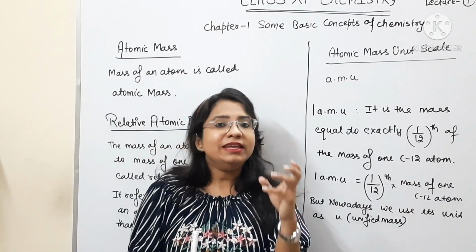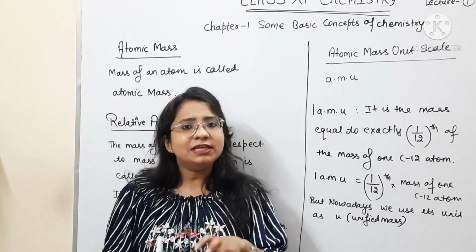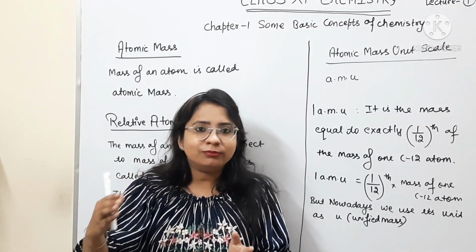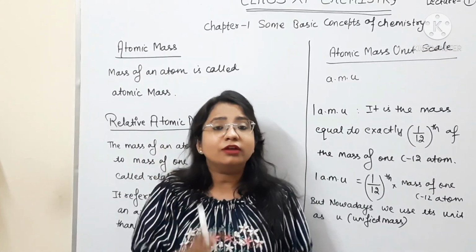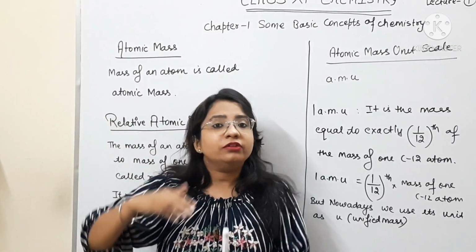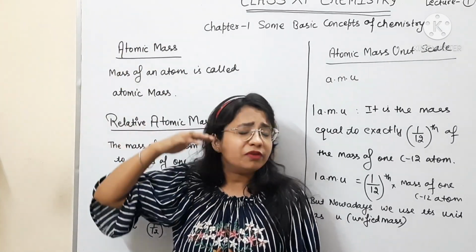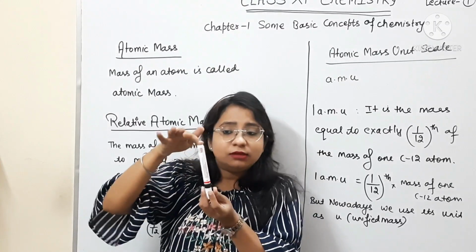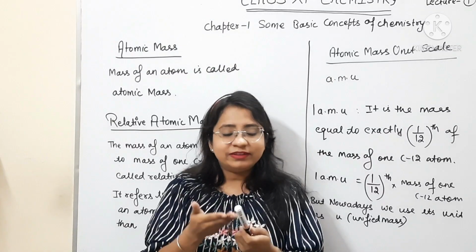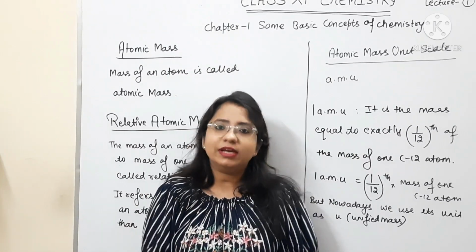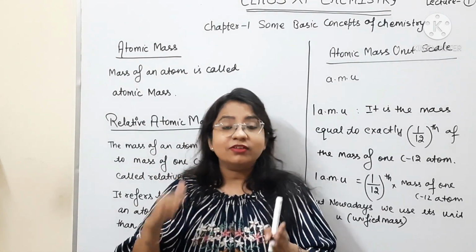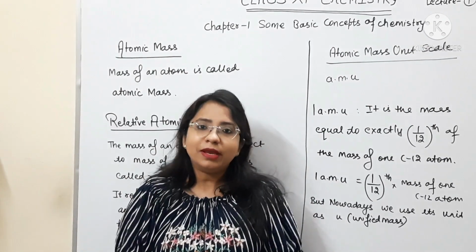So what do we need? We need a reference. We actually need a new scale to measure the mass of the atom. We cannot use grams or kilograms to measure the mass of an atom which is extremely small. Suppose I have to measure the height of a mountain which is very, very huge. Can I use that much scale to measure the height of the mountain? It will not be feasible. My scale is not correct. My unit is not correct. So when we are measuring something, we take the scale which is according to the substance which we are measuring.